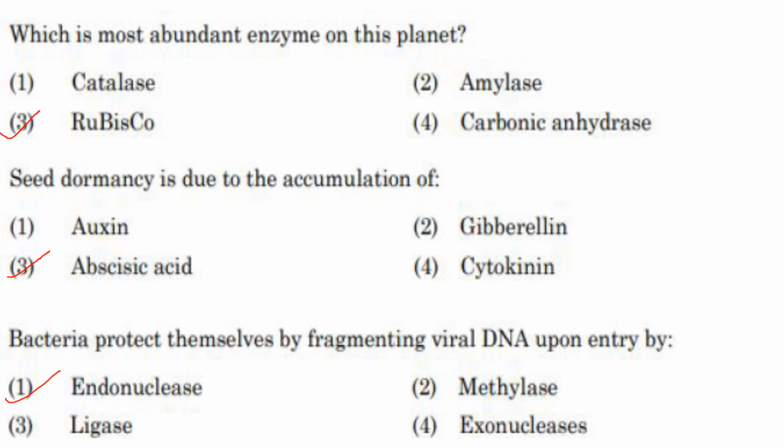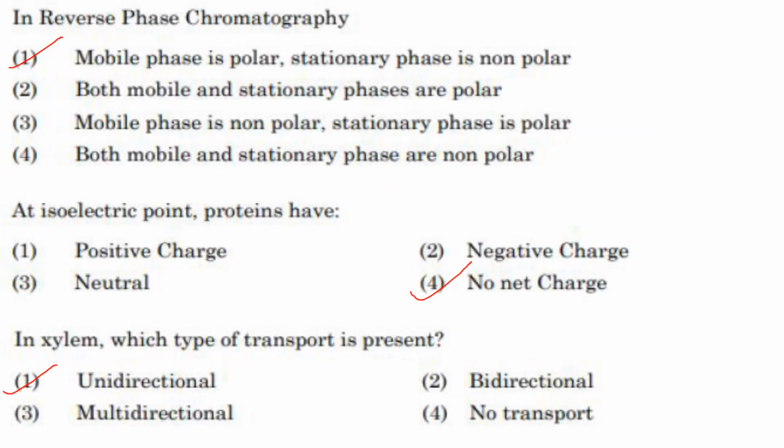Answer is option 3. Bacteria protect themselves by fragmenting viral DNA upon entry by. So they will use their restriction endonucleases which will cut the DNA at specific sequences and result in fragmentation of the viral DNA, host modification and restriction. So in bacteria, it is by the enzyme endonuclease. Answer is option 1. In reverse phase chromatography, mobile phase is polar, stationary phase, that itself is the answer.